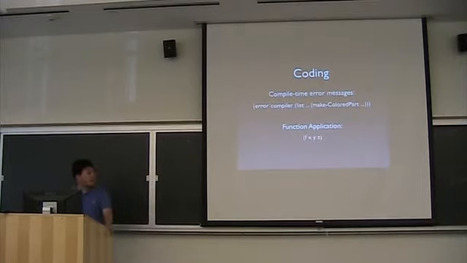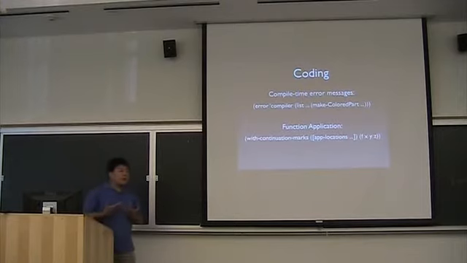So we took something like f of x, y, z, and we changed our compiler so that it would generate that. And if you're familiar with Racket, it supports the notion of continuation marks, which lets you install values onto the control stack, which you can then later query at runtime.